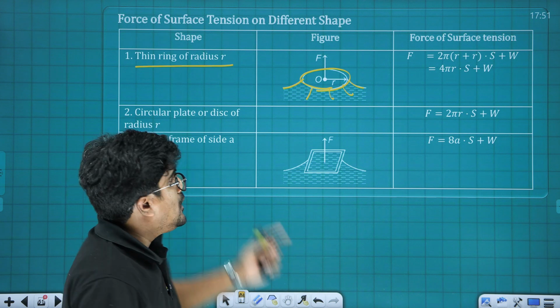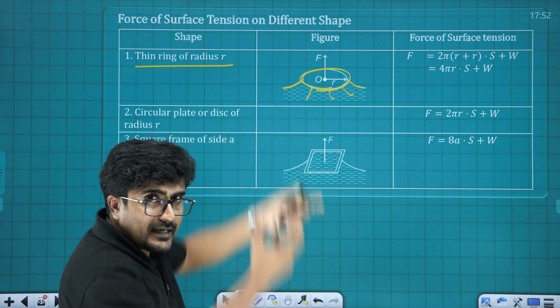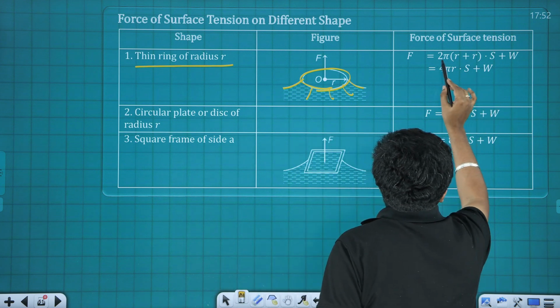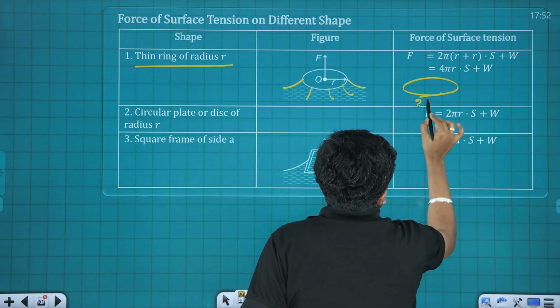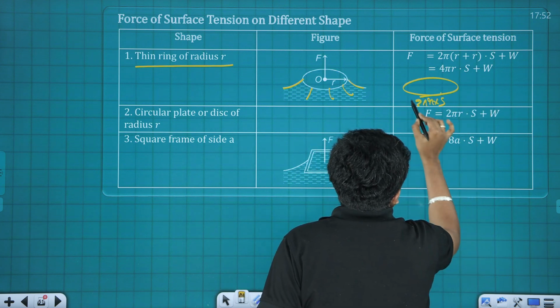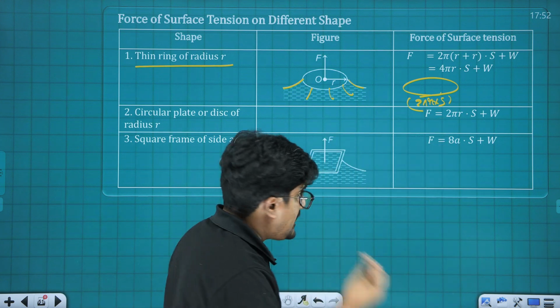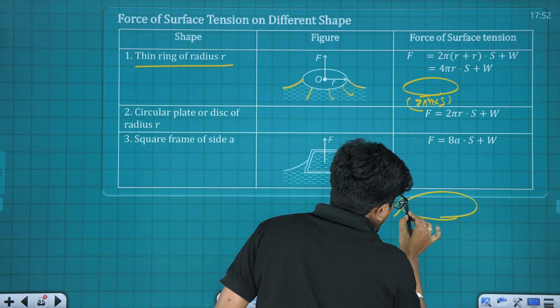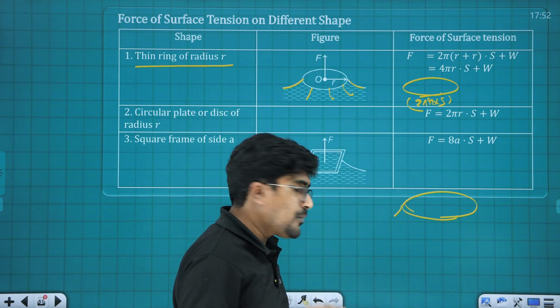2 pi r. 2 pi r into s will be the net downward force. Now you must understand one thing, here one force is there, as well as on the inner surface one more force is there.